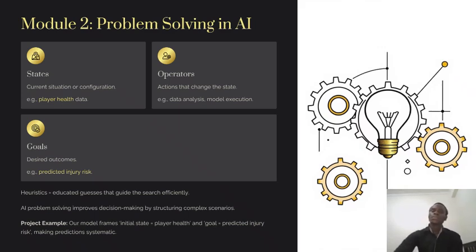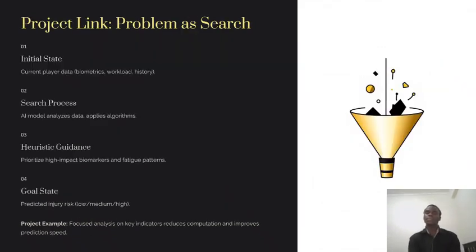So if we go to linking this problem search with my project, we can see that for the initial state, we have the players and their current biometrics, which we can obtain during training or after training. That is the player's state. That's the initial state, which is how the player is.